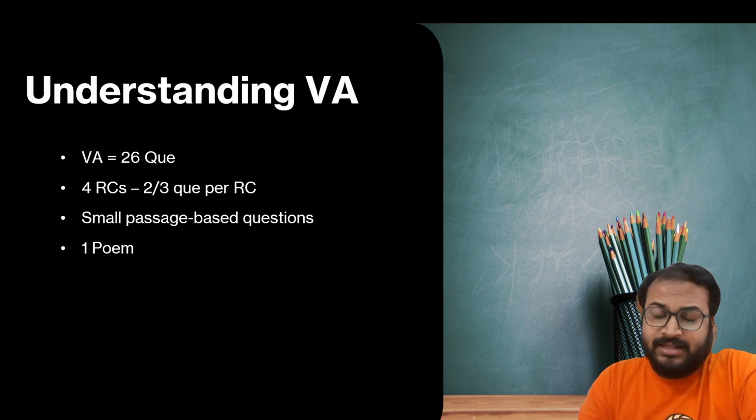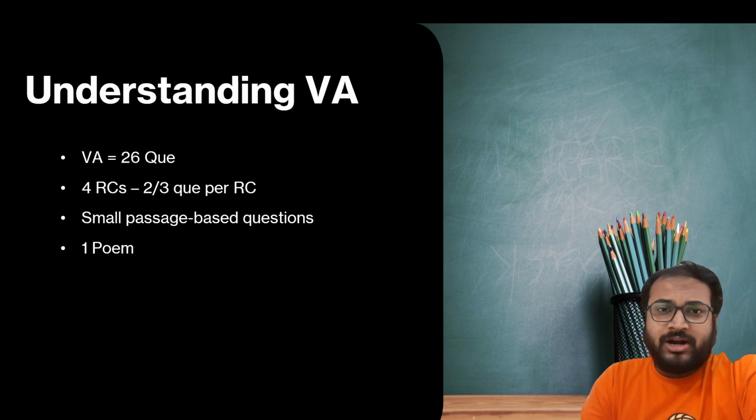In the overall VA section, especially in the XAT, I think you need very good critical thinking skills, right? You have to draw a lot of inferences about what the poem, what the author or what the writer is trying to say, based on his language, his tone, his theme of the passage. Generally what happens in CAT? You are given a passage and based on that passage you have to answer the questions. But what happens in the XAT VA? You have to infer a lot of things and that inference should be correct.